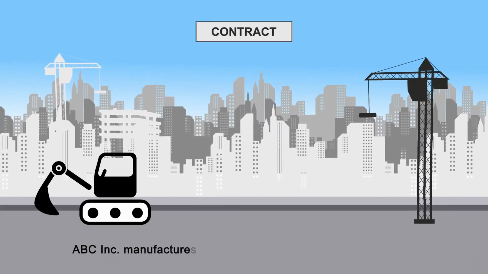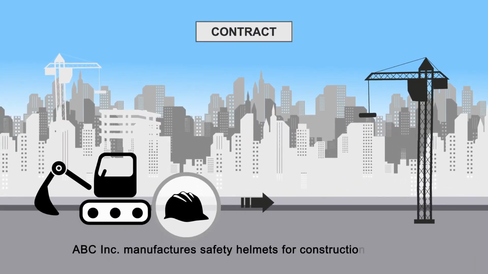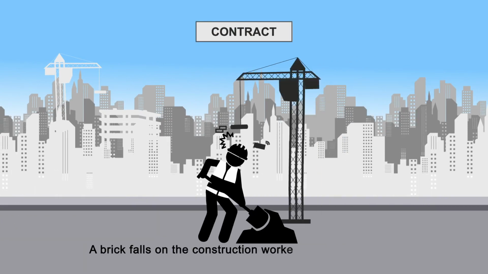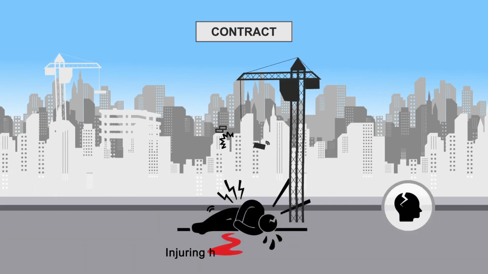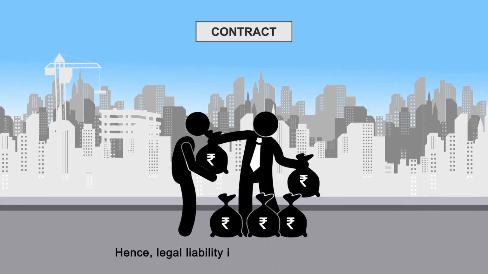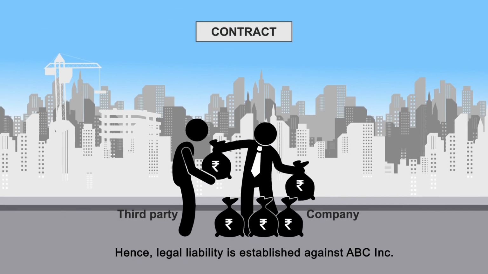For example, ABC Incorporation manufactures safety helmets for construction workers. A brick falls on the construction worker and the helmet cracks, injuring his skull, and he collapses. The helmet was defective. Hence, legal liability is established against ABC Incorporation.